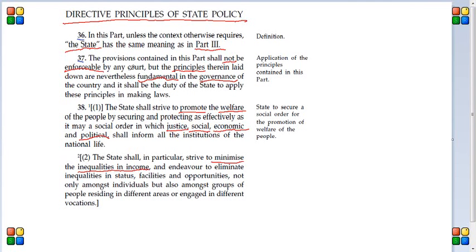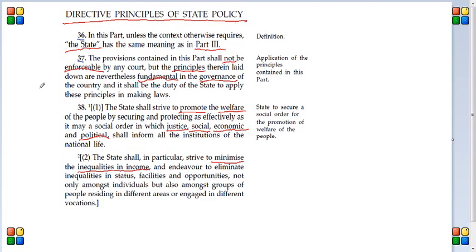That means, let's say something is written in one of these articles in directive principles of state policy, that there should be no inequality of pay between two people, but that means it's not enforceable by any court. Like, you can't go to a court, Supreme Court or High Court or any court, saying see, person A and person B are having different incomes, though it is mentioned in directive principles that inequality should not exist.